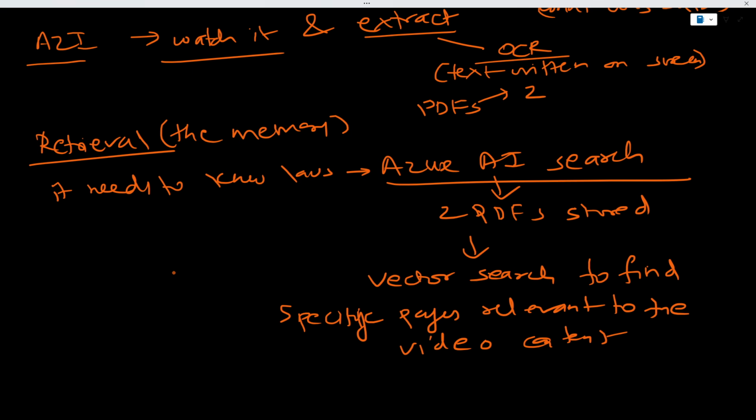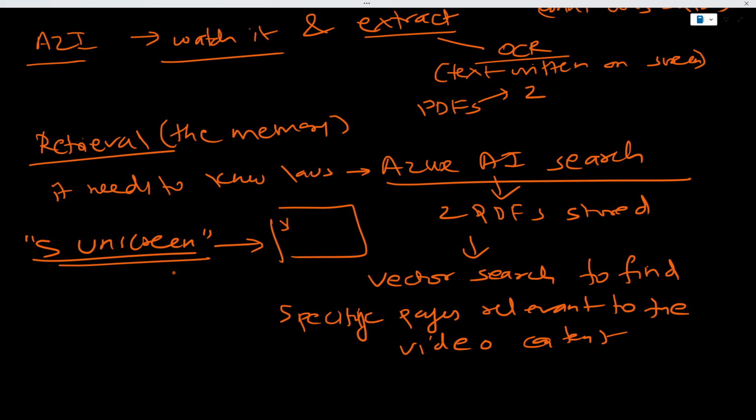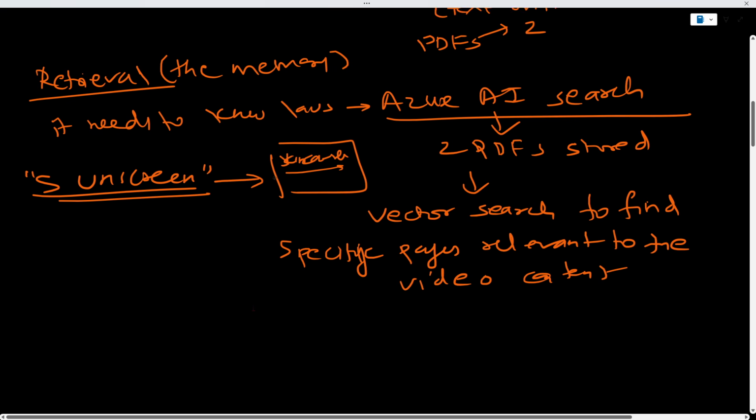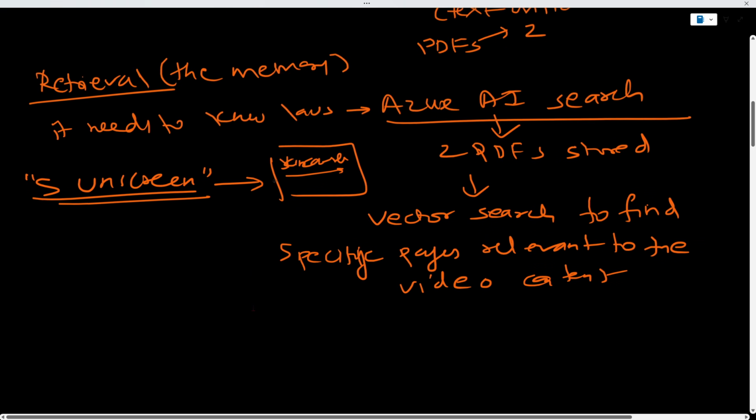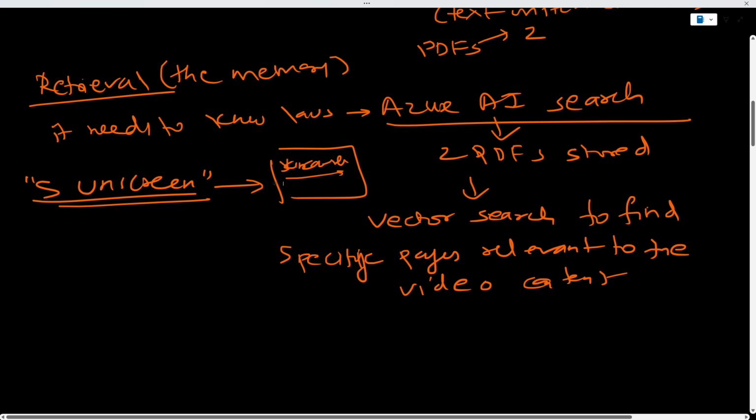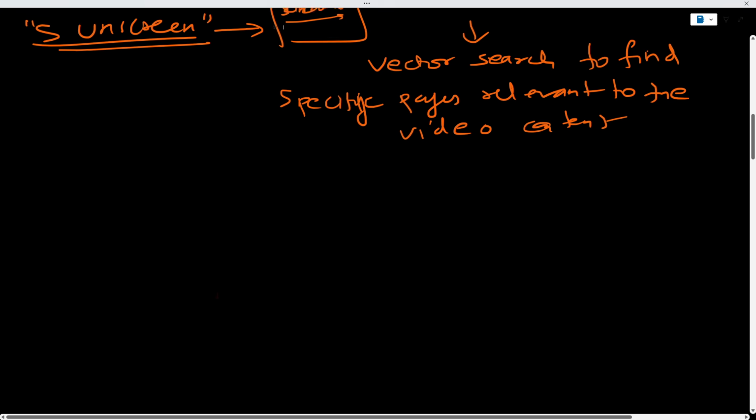Okay, for example, let's say the video mentions sunscreen. If the word sunscreen comes up on the screen, the system will look into the document and see what skincare rules are suggested. This is what happens in the retrieval or memory part, where we are using Azure AI Search. That is where the two PDFs are stored. We vectorize all these PDFs, and the vector search will find the specific pages related to the content of the video.